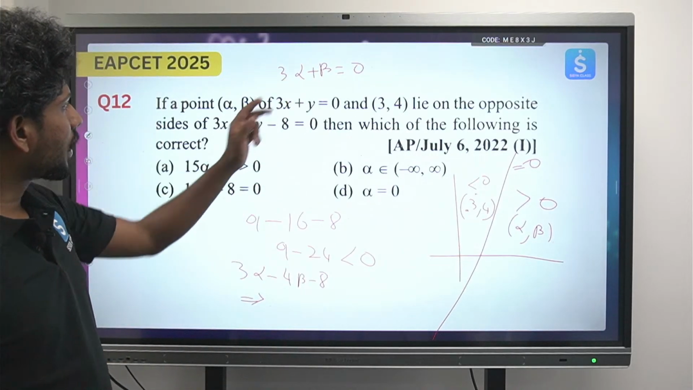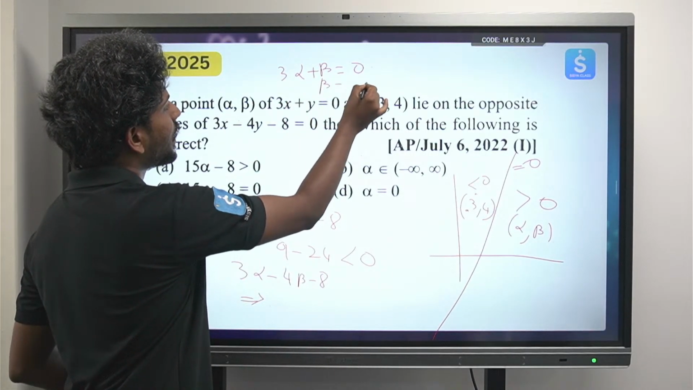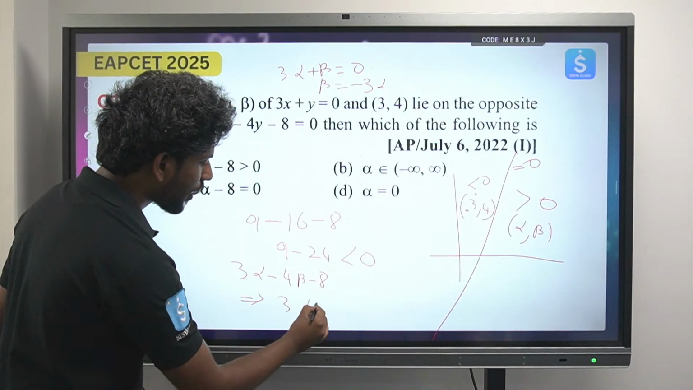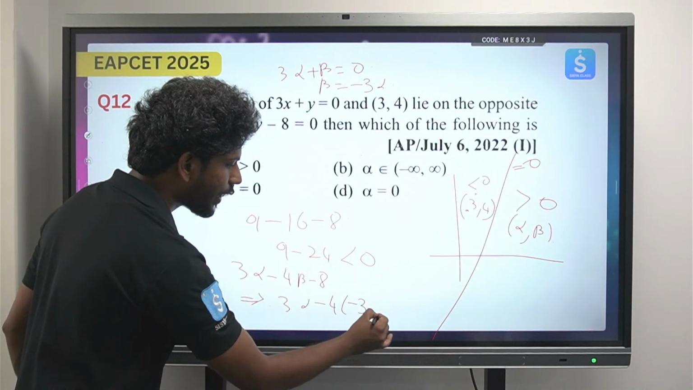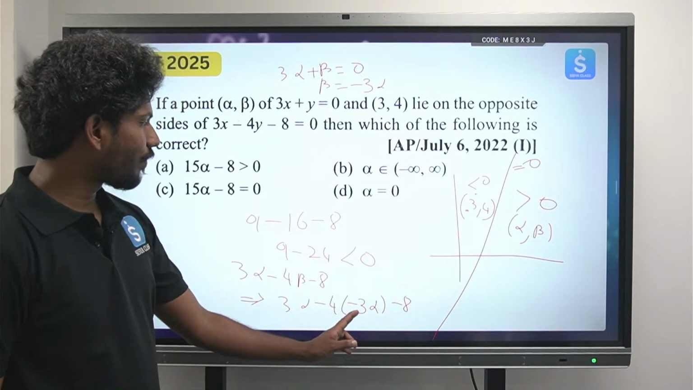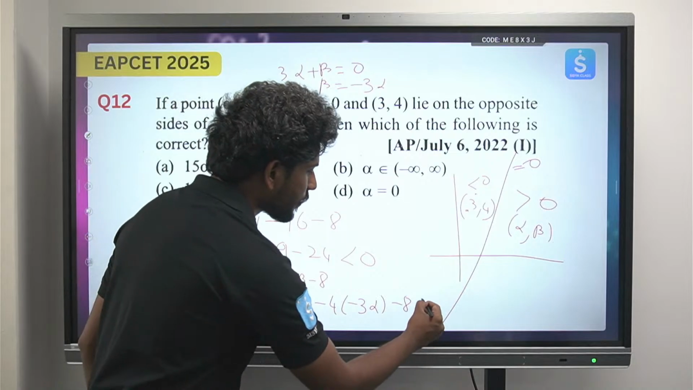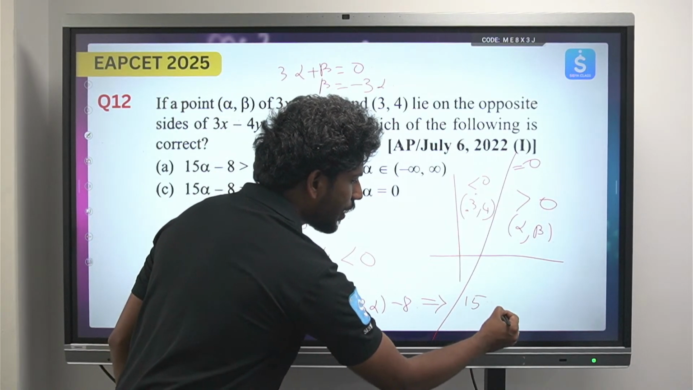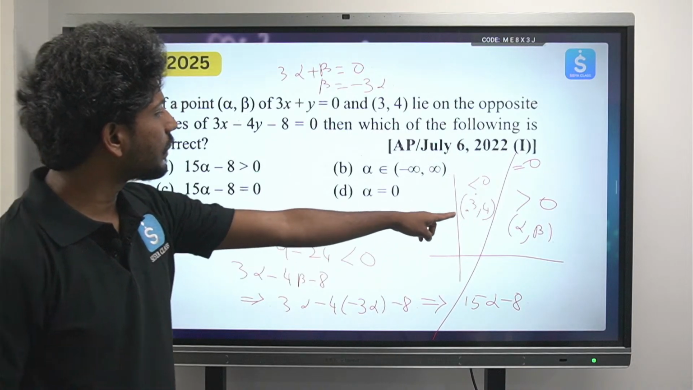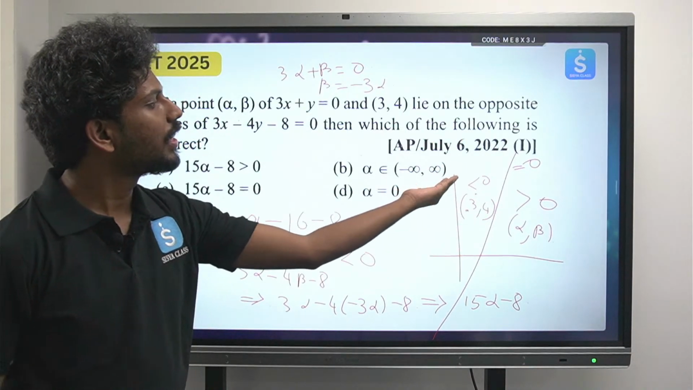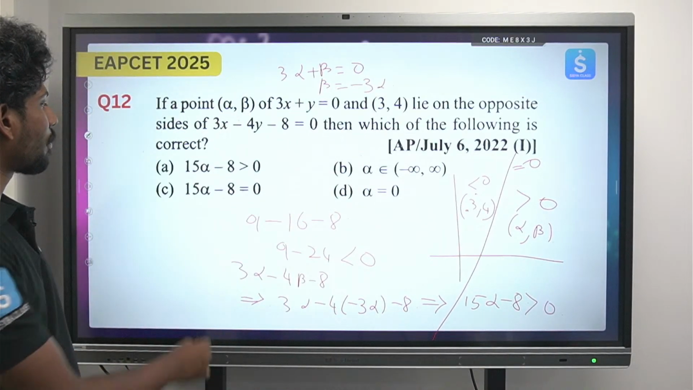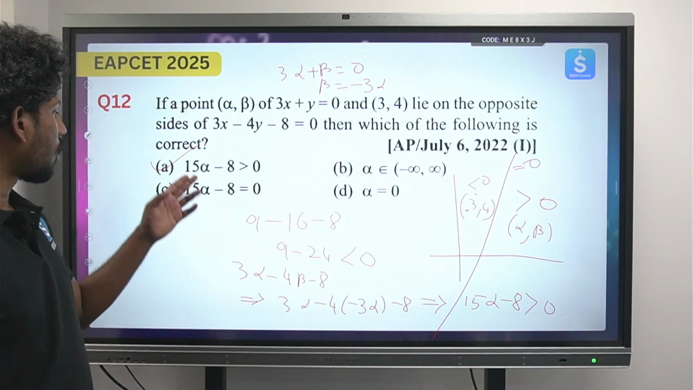So from this can I write beta = -3 alpha, because everything is in terms of alpha. So 3 alpha - 4 into (-3 alpha) - 8. So this will be 3 alpha + 12 alpha, so that will be 15 alpha. So this will be equal to 15 alpha - 8. Here it should be greater than 0, because (3, 4) is lying to the left hand side, so on the right hand side it should be greater than 0. Okay, so 15 alpha - 8 is greater than 0. So the option is A.